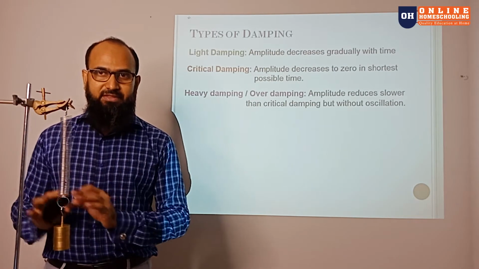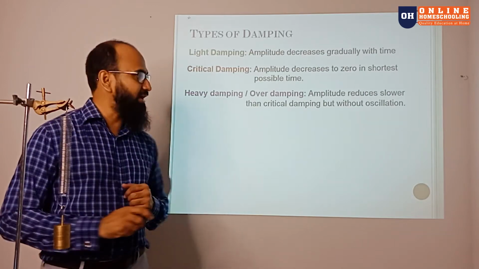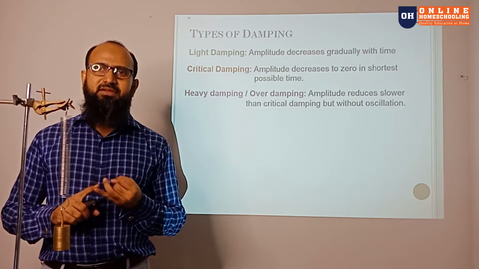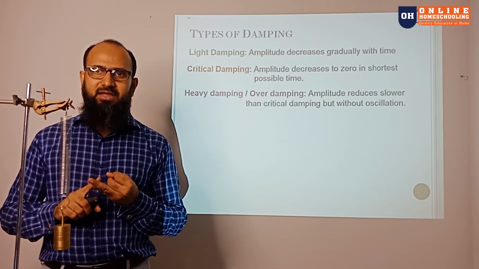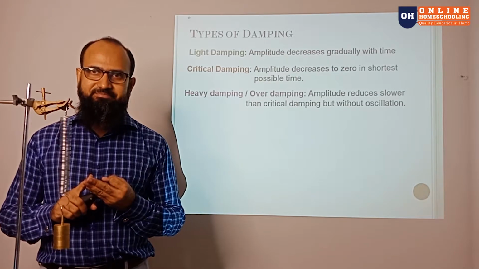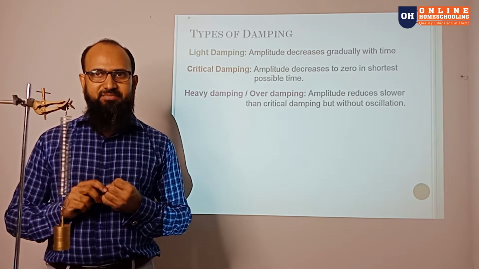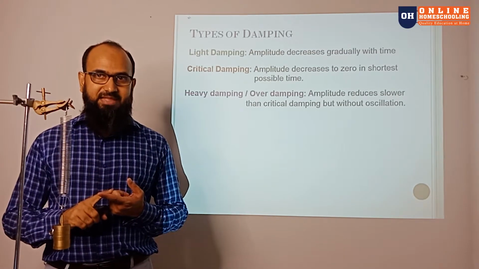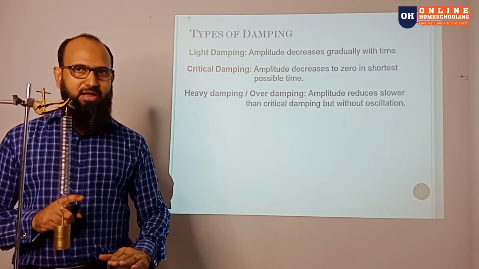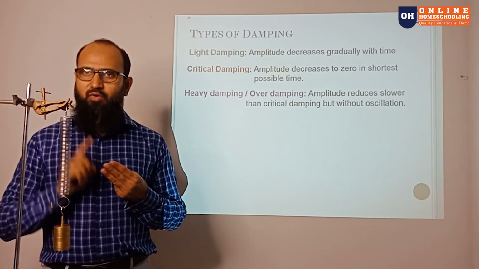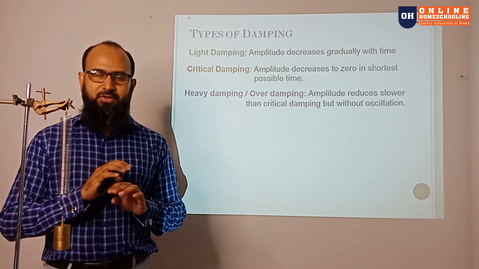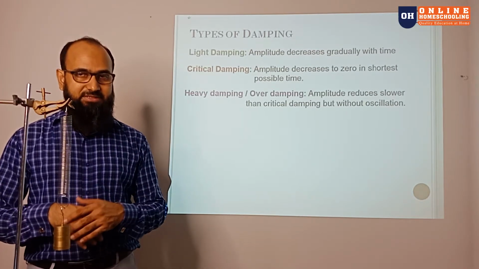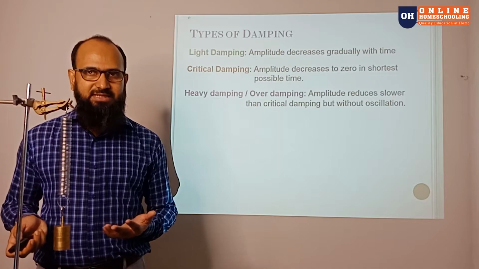So before giving the real life examples, I would like to clarify the three types of damping: light damping, critical damping, heavily damped or over damped. In light damping, the amplitude is decreasing gradually. In critical damping, the amplitude comes to zero as quickly as possible, and in over damping, there will be no more oscillation and it will come to zero, but it will take longer than critical damping.